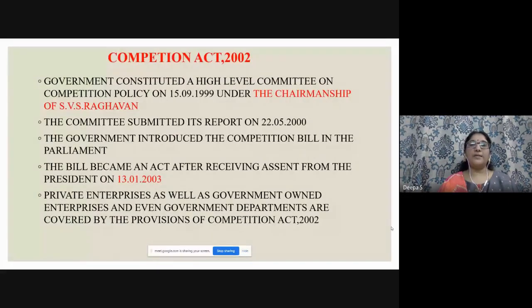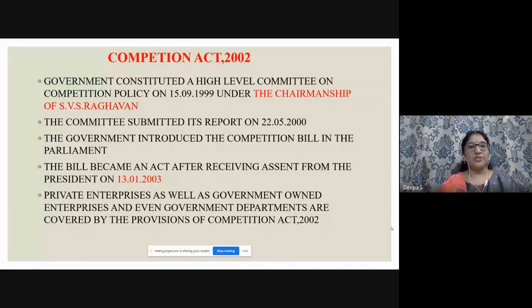And next comes Competition Act 2002. So to regulate the malpractices, unfair trade practices, the Competition Act 2002 came into existence. The government constituted a high-level committee on competition policy on 15/9/1999 under the chairmanship of SVS Raghavan.